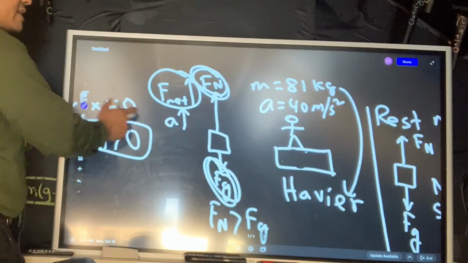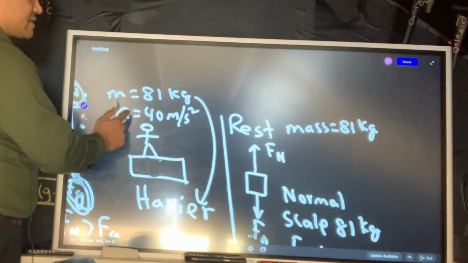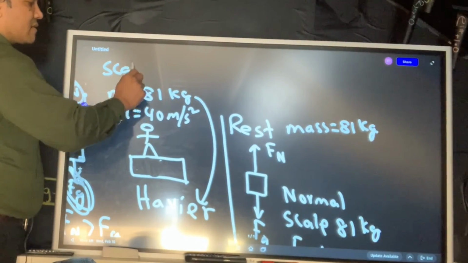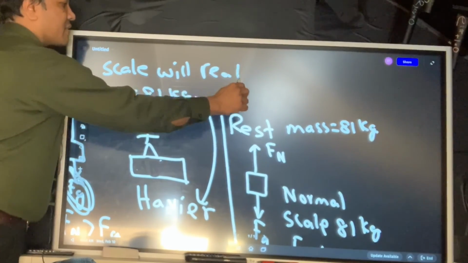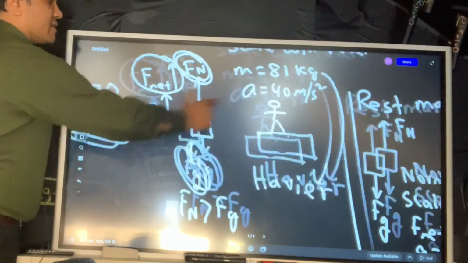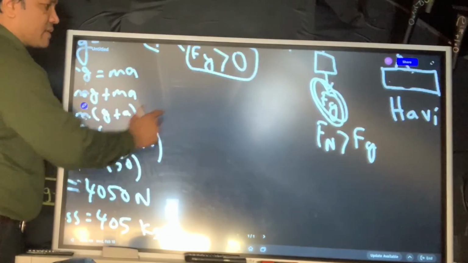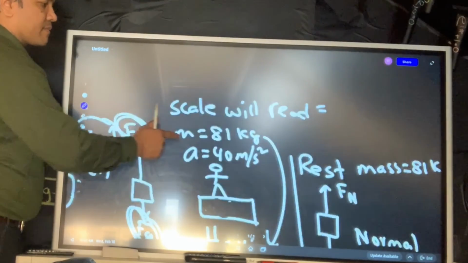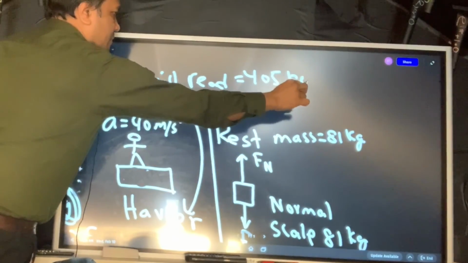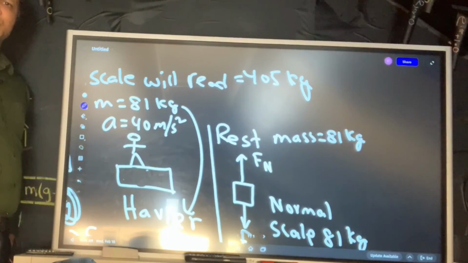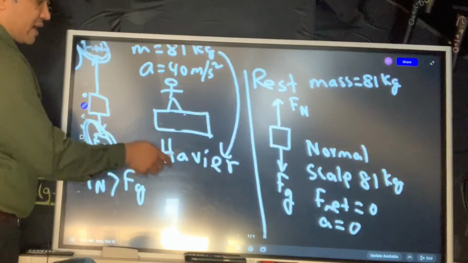He is only 81 kilograms, but the scale will read much more than that: 405 kilograms. So he feels much heavier. So we support that, that was our claim.